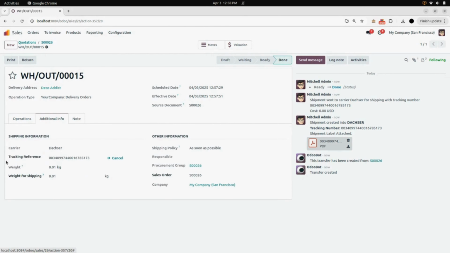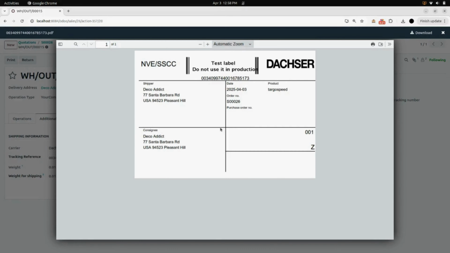Now we will go into the additional info and you can see a tracking reference number is generated. In here also you can see the tracking number and also the cost. Here you can find a shipment label. Here you can see all the details of your shipment label.